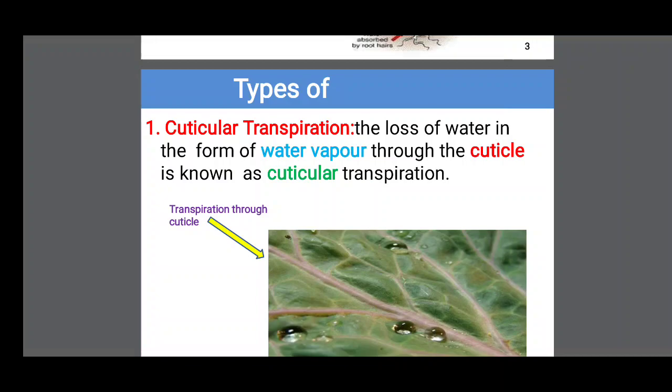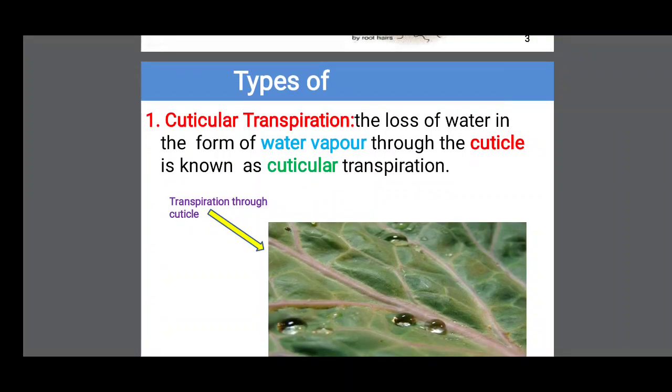Actually, some plants, xerophytes, have a thick cuticle, because the cuticle prevents transpiration. In mesophytes, the cuticular thickness is very low. That's why transpiration takes place through the cuticle in some plants. This is called cuticular transpiration.